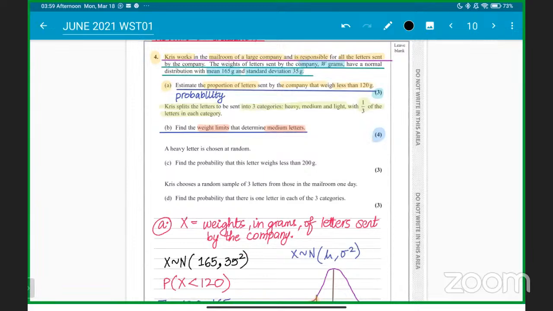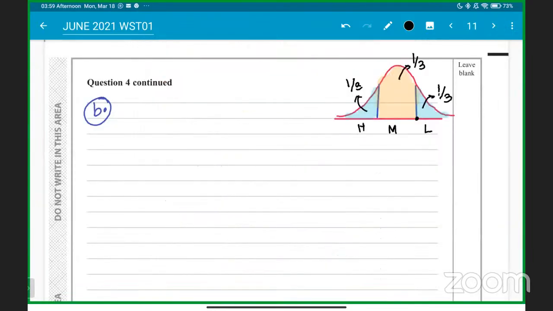What you have to find is the weight limits. We have to find the weight limits, which means this limit to this limit, which will be called medium. Light will be on the left hand side, heavy will be on the right hand side, and medium will be between. So this will be the lower limit of medium, and this will be the upper limit. So that's what we have to find, students. Hope everyone got this. But now we have to work it out.